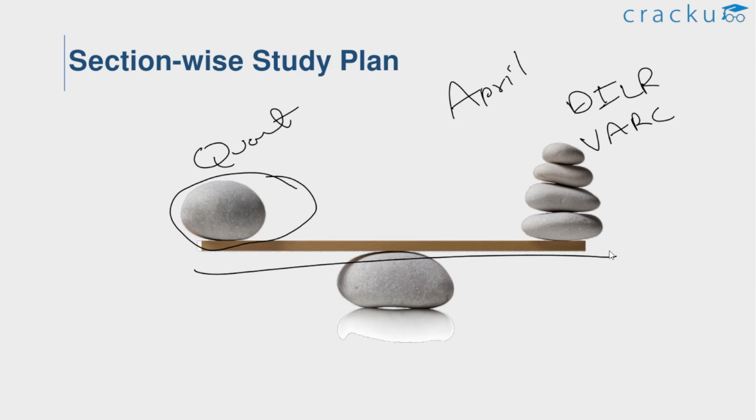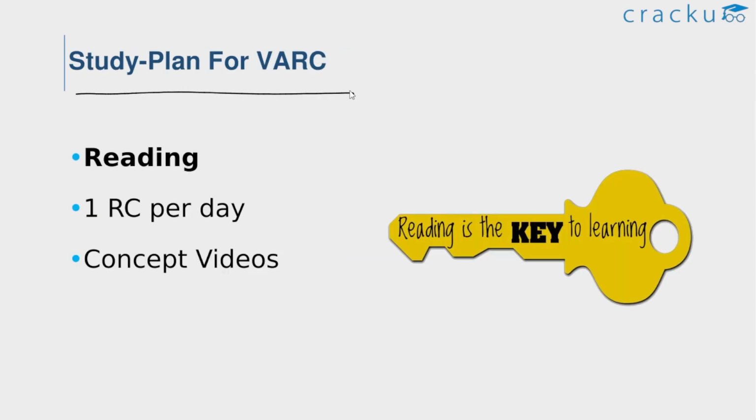Here, in every section there is a unique trick to crack that particular section. So let us get into the section wise study plan in detail. Study plan for VARC, verbal ability and reading comprehension. As I said before, the unique trick in this section is reading. Some people don't have the habit of reading. They always prefer to watch or to listen instead of reading. If you are that kind of person, it is one of the drawbacks for you to crack this section.